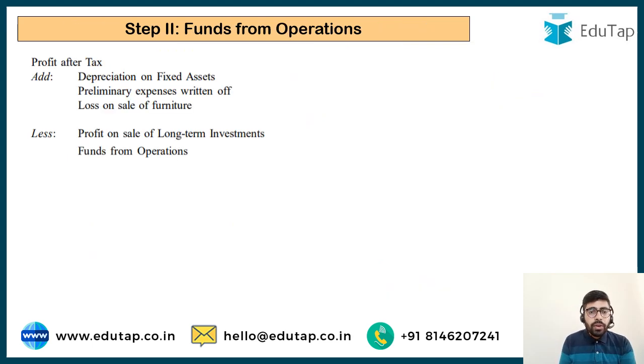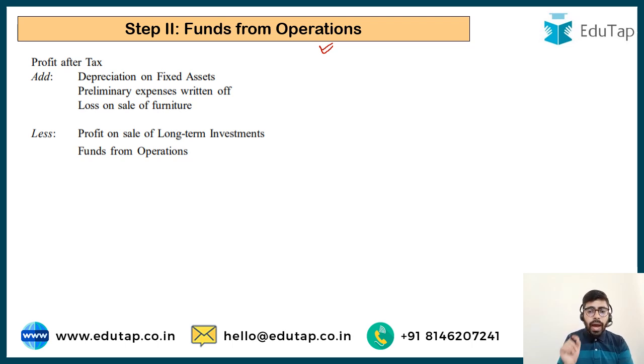Now next we have to compute the fund from operations. So there is a flow of funds. We have seen that the working capital has changed by 0.5 lakhs. Now what has brought this change in working capital? It can be the case that we have generated funds from our operations. We have sold goods, we have generated current assets from it, we have generated cash, we have generated debtors from it. So this can be one of the reasons for the change in working capital.